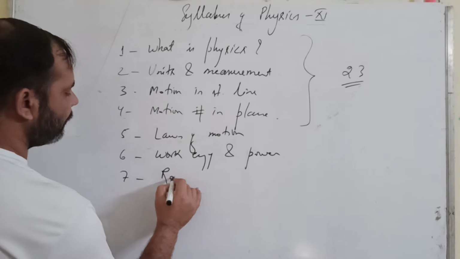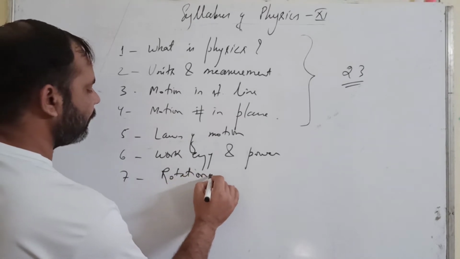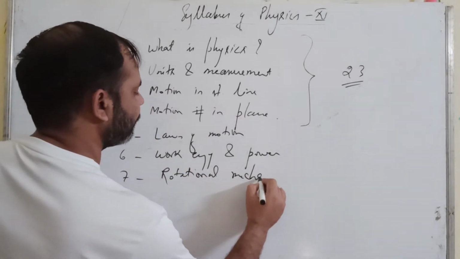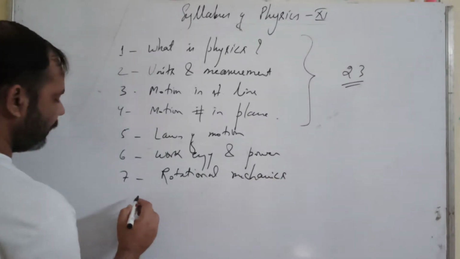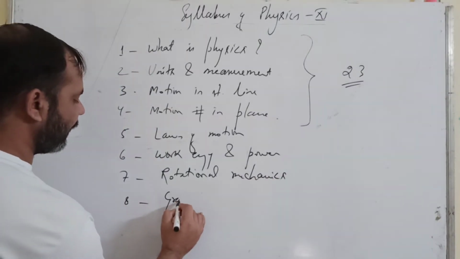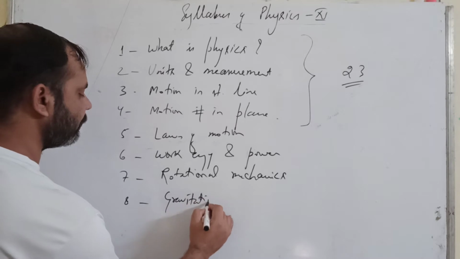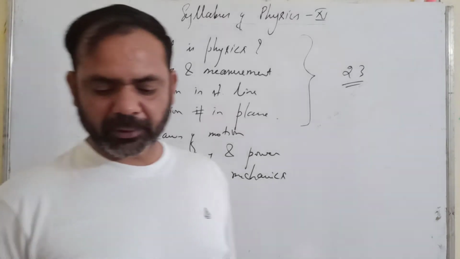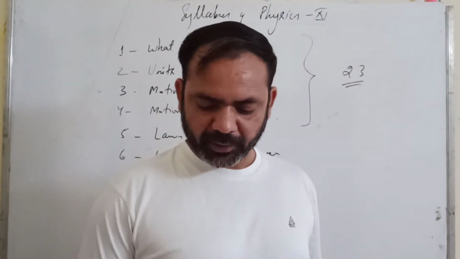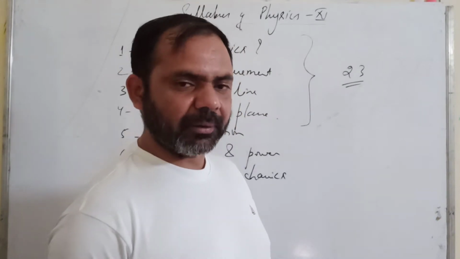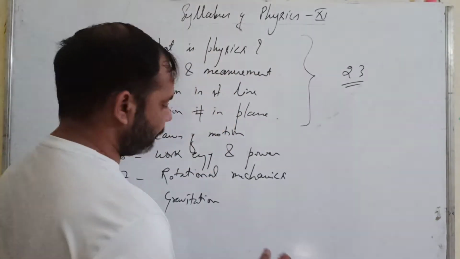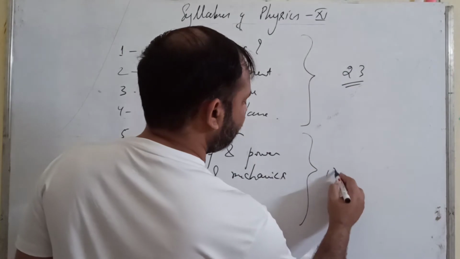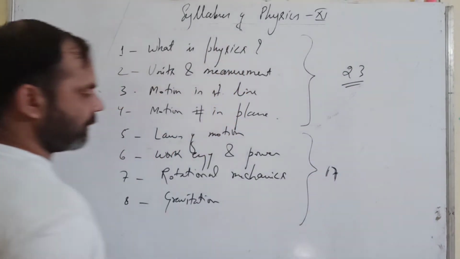Seventh is rotational mechanics. Eighth is gravitation, and these are together of 17 marks.